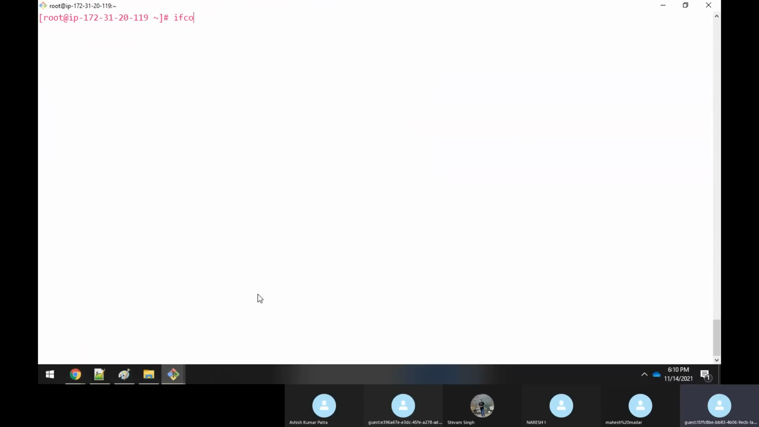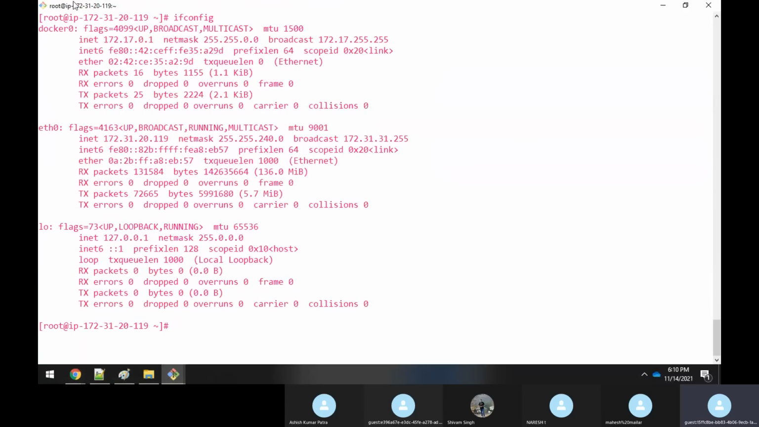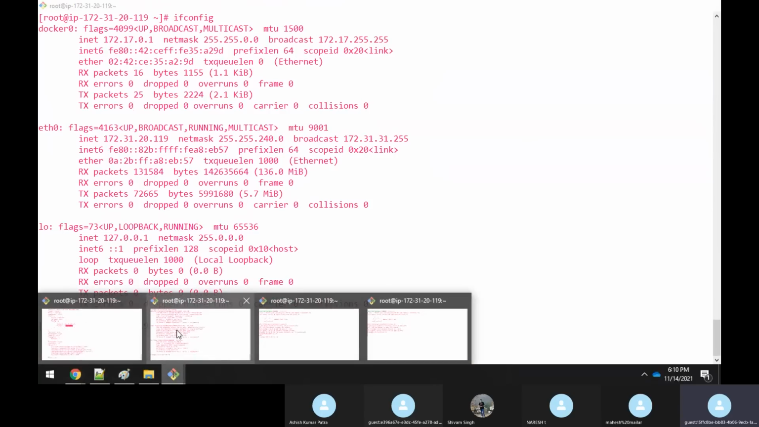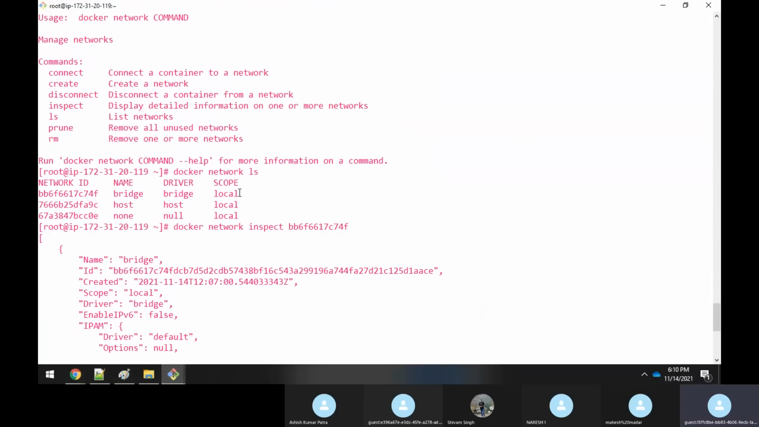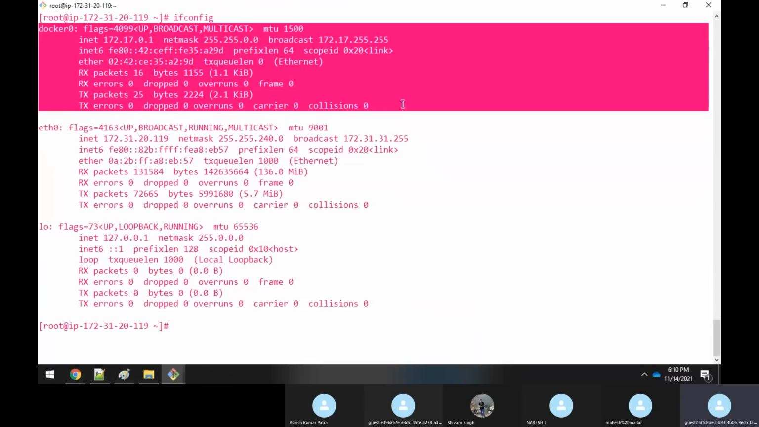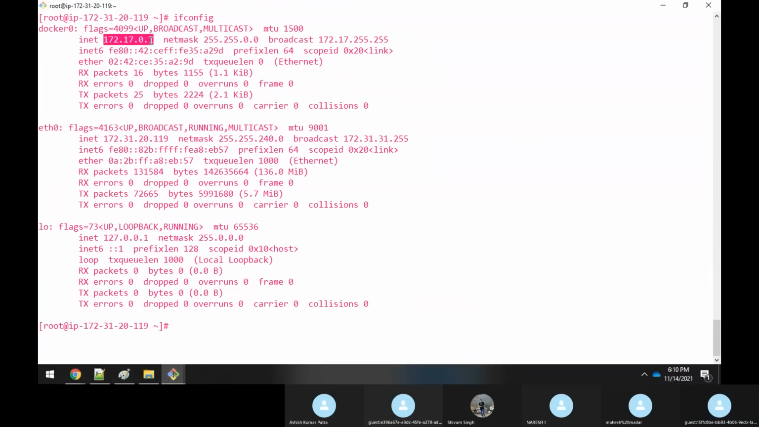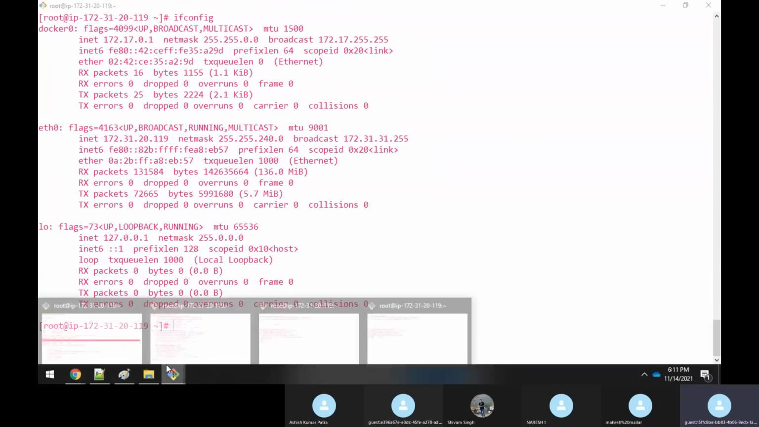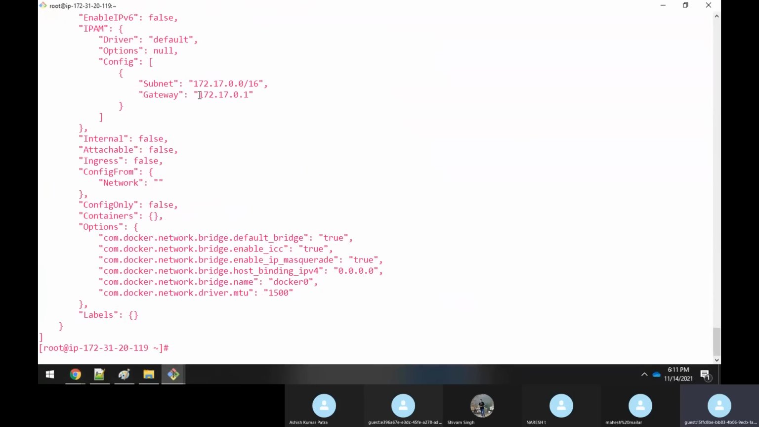If I execute ifconfig, you see there's a docker0, and it has a range with 172.17.0.1. So whenever I execute docker network ls, the default bridge it shows is nothing but docker0, because you can see it has the IP address 172.17.0.1. It is something like a gateway. Here, if you inspect it, this is the IP address of your docker0, and this is the subnet range, 172.17.0.0/16. Correct? So this is how it is, sir.